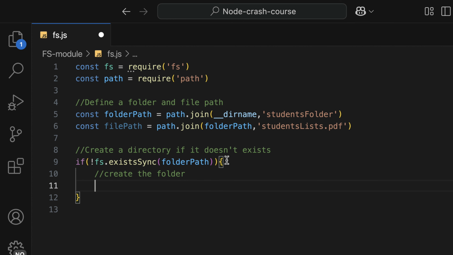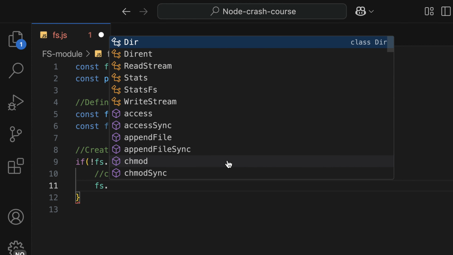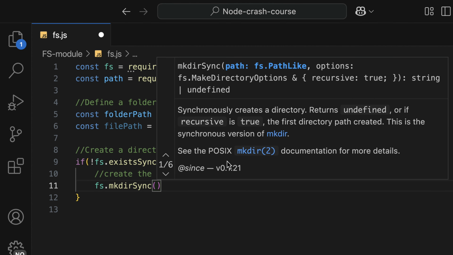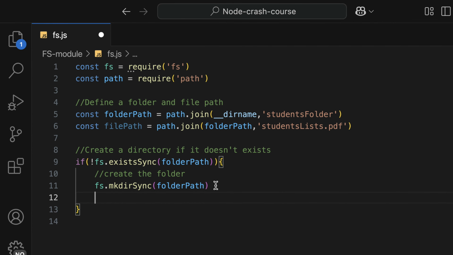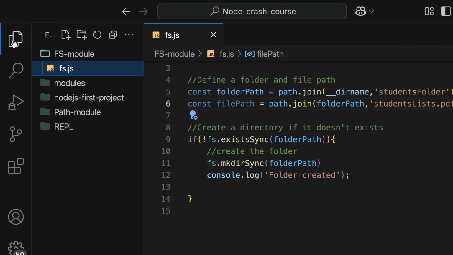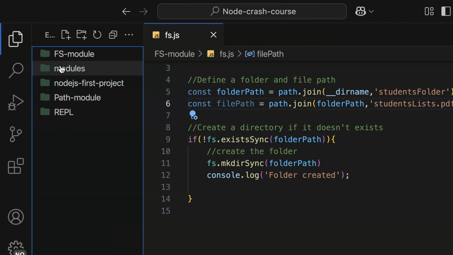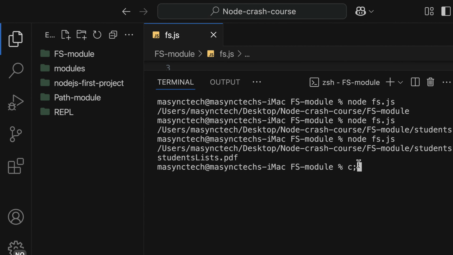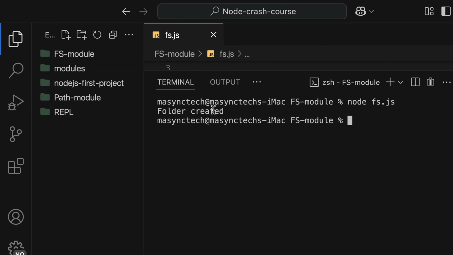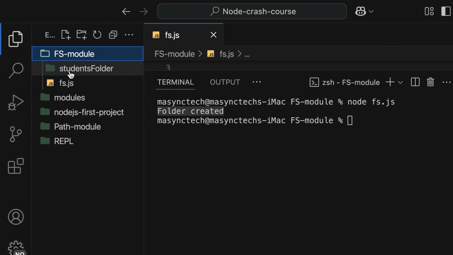And it goes like this. On the fs, we have a method called mkdirSync. And then we're going to create that folder called folderPath. So with this one, I'm going to log something like folder created. So with this one, let's try out and let's have a look at the folder structure. At the moment, we don't have that folder yet, but as soon as I run the application, let's have a look. And it says that folder created. And if I check it inside the fs module, I have the folder being created without any file.